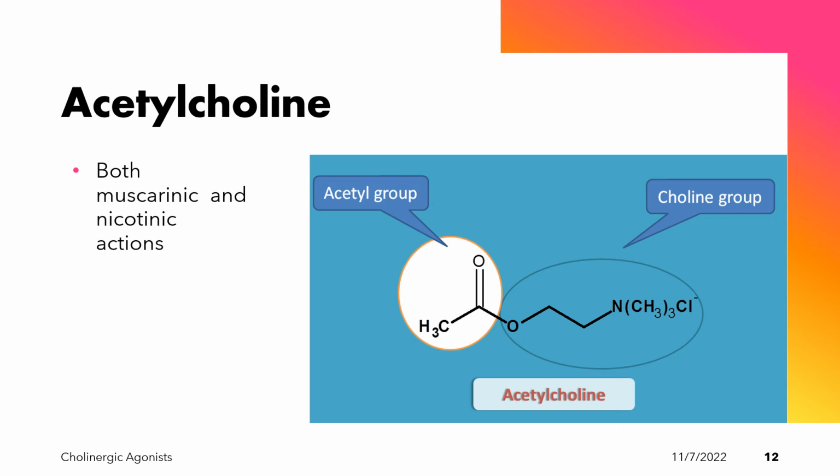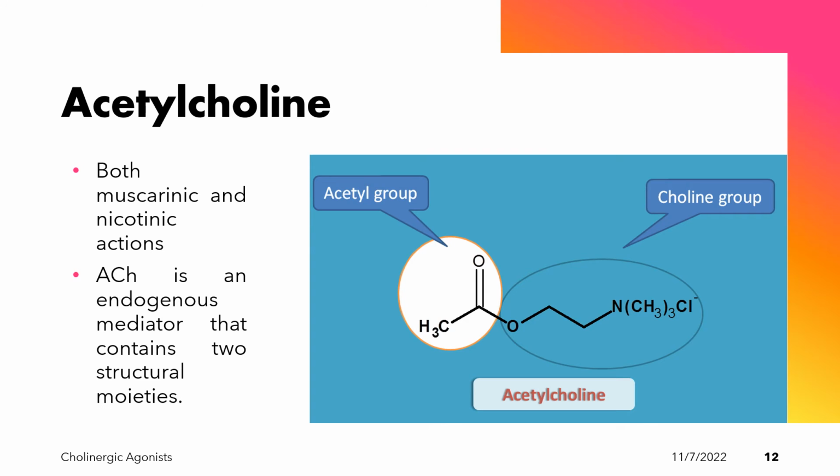Acetylcholine is both a muscarinic and nicotinic agonist, meaning that it acts on both cholinergic receptors, muscarinic and nicotinic. Of course, acetylcholine is an endogenous mediator, meaning that it is produced within the body, and it contains two structural moieties or constituents: the acetyl group and the choline group, making up the acetylcholine molecule.